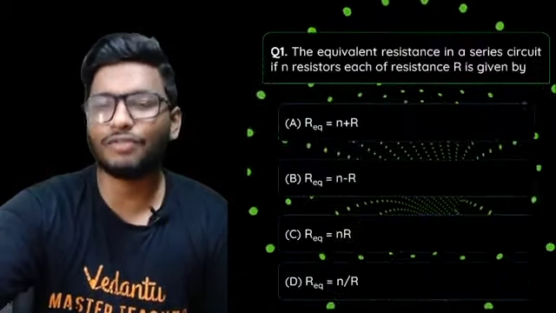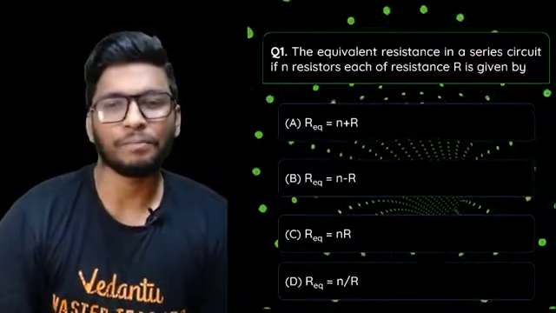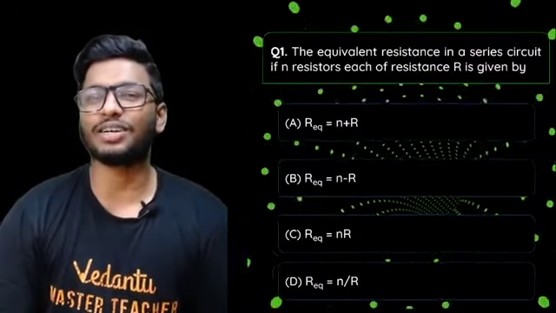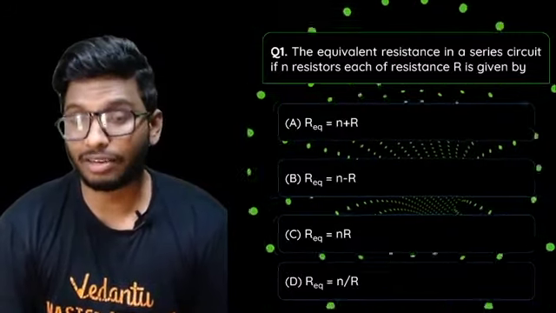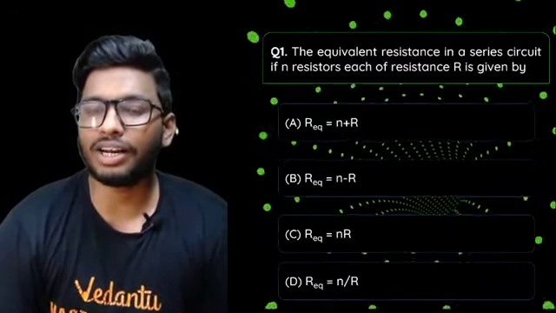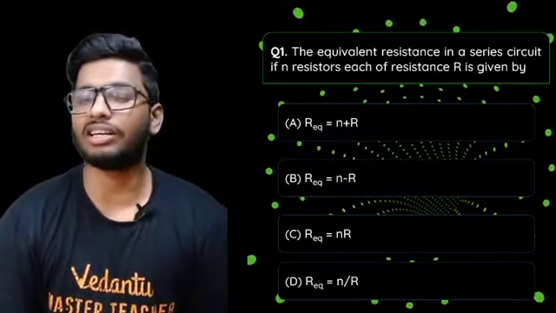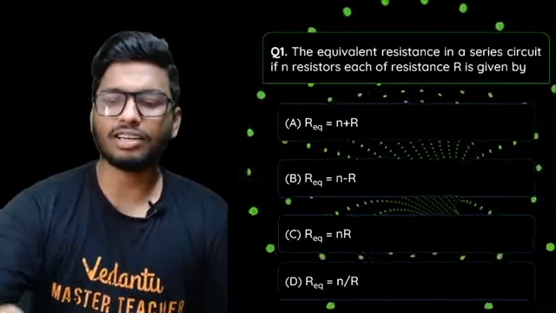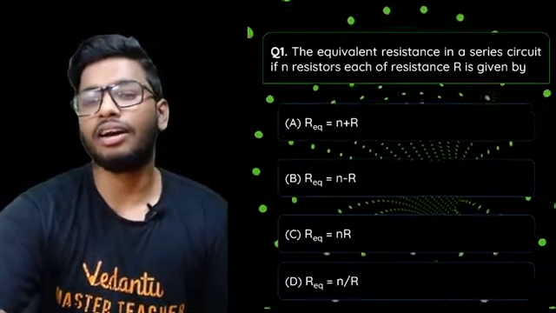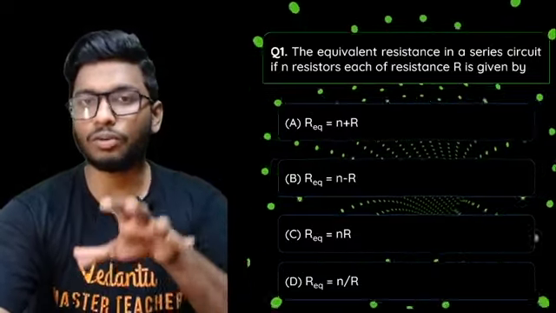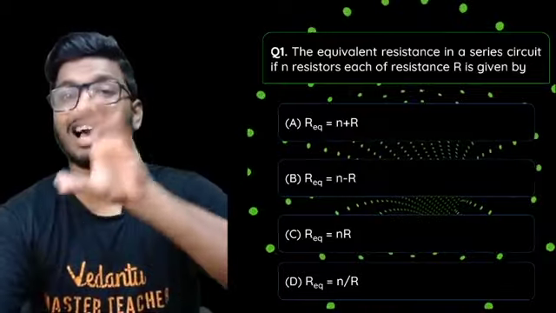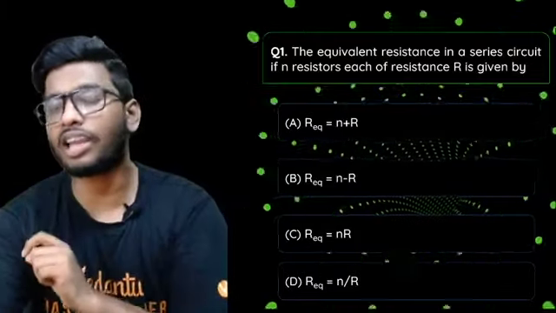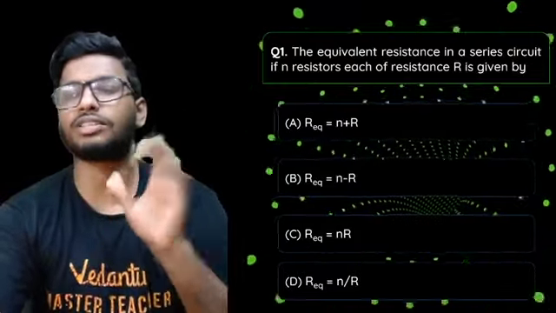So yes, people, here's the first question on your screens right now. The equivalent resistance in a series circuit of n resistors, each of resistance R, is given by what? R equivalent is equal to n plus R, R equivalent is equal to n minus R, R equivalent is equal to n into R, or R equivalent is equal to n by R. They have told you that there are n resistors and each of these has a resistance of capital R. You're supposed to find the equivalent resistance.